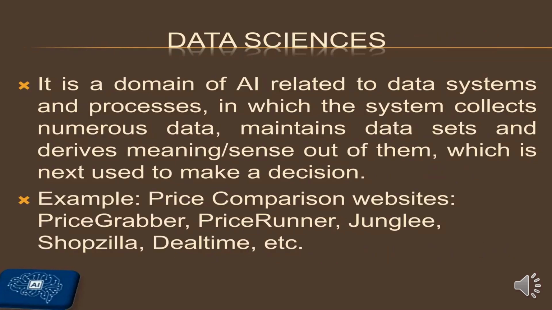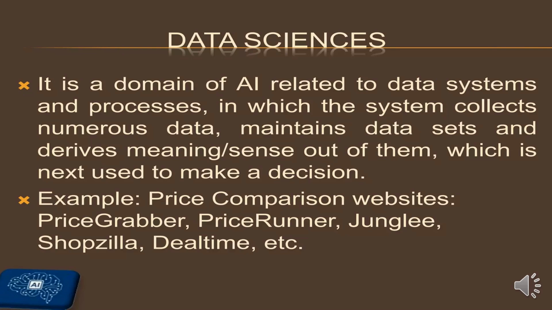The name is suggesting data science, the science which deals with data. As I have already told you, data is food for the machine. The larger the amount of data, the more accurate the result will be, the more accurate the predictions made by the machines will be.